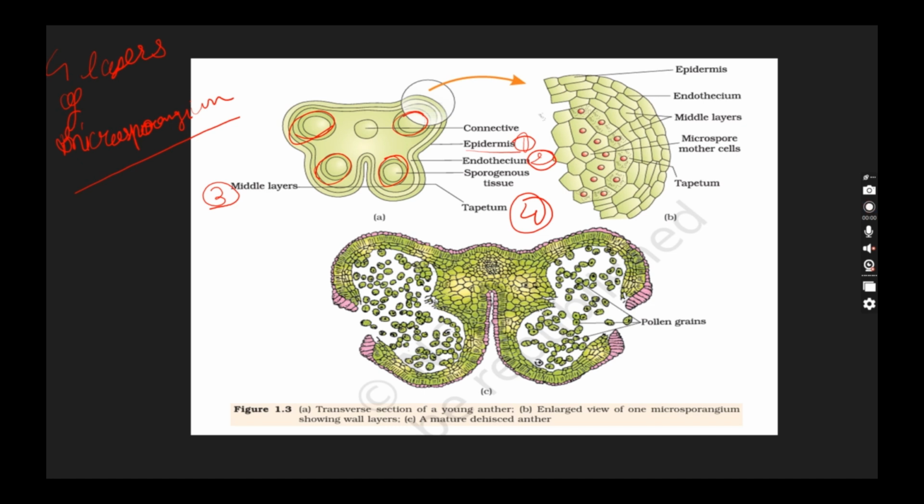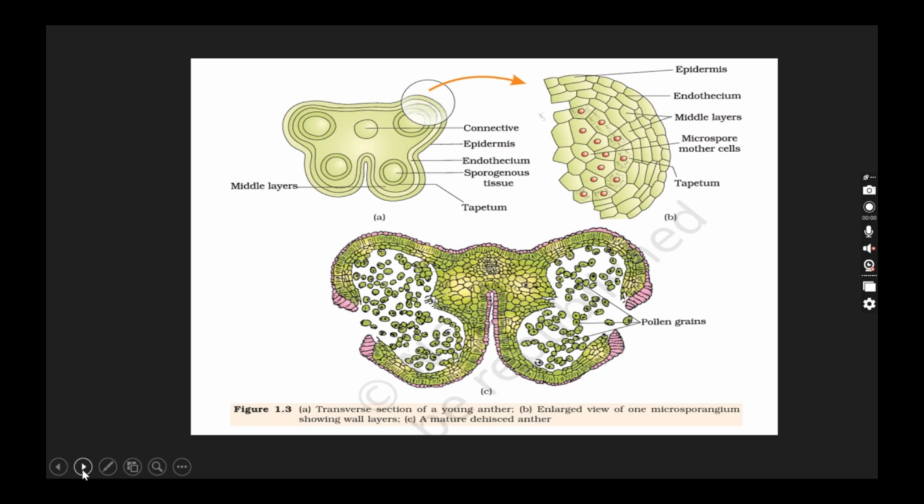It contains the nourishment content in it. Which are the layers which do the protection? That is epidermis, endothecium, and middle layer. Done. Inside, there is the sporogenous tissue. We all know that. What does this actually do? This further does mitotic division.